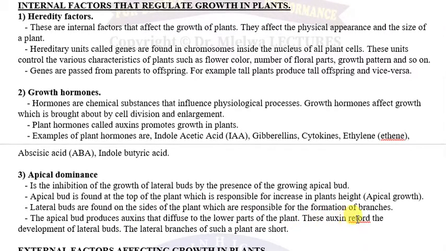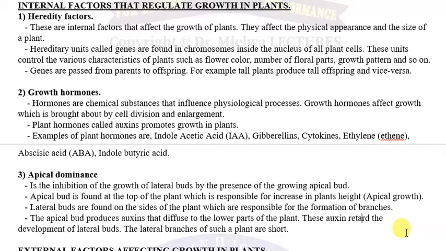These auxins retard the development of lateral buds. The lateral branches of such plants are shorter. Kwa hiyo sio kwamba inakuwa haina branches kabisa, zinakuwepo lakini zinakuwa short.